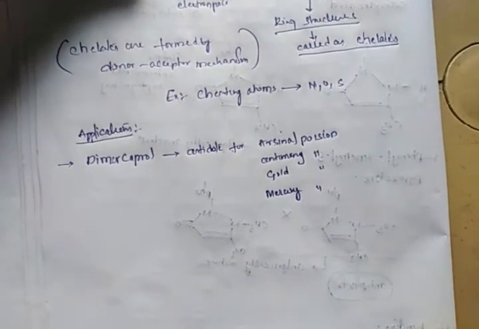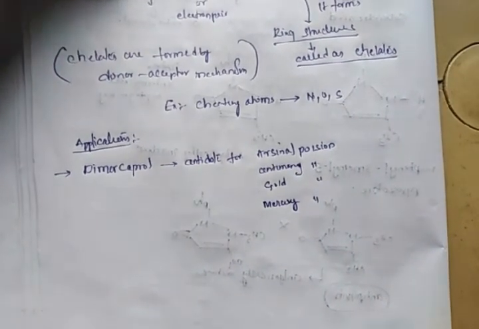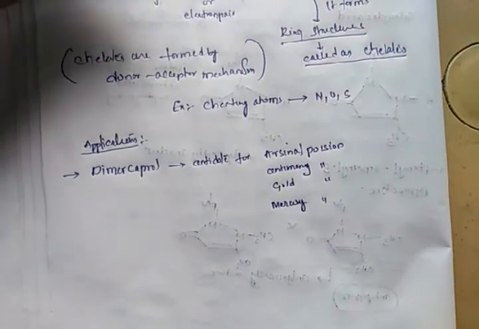Some of the persons work in the arsenic industry or gold industry or antimony industry or mercury industry, and most of the time they are exposed to these metals. These are called heavy metals, as you already know from organic chemistry.